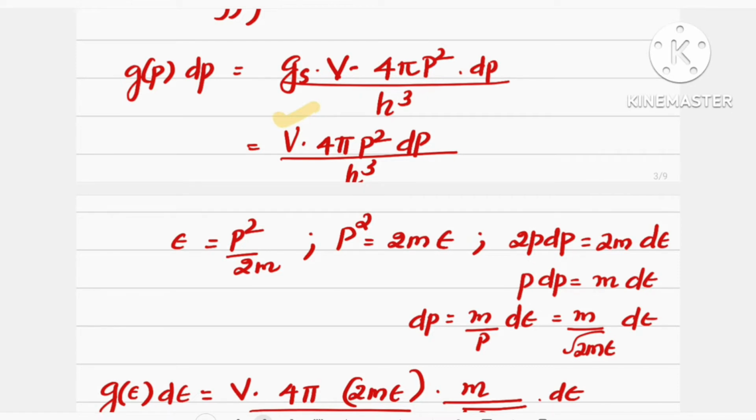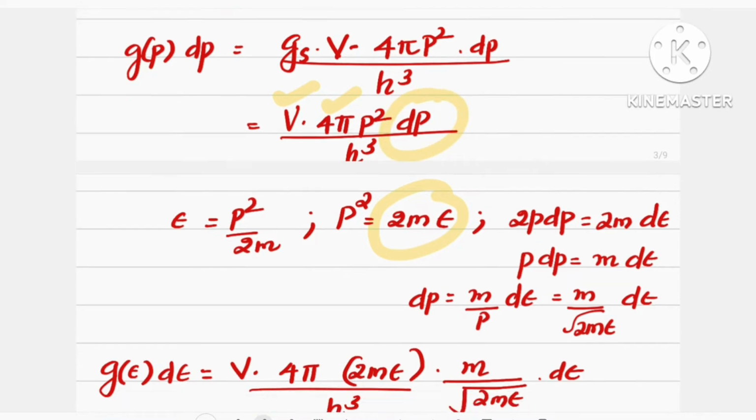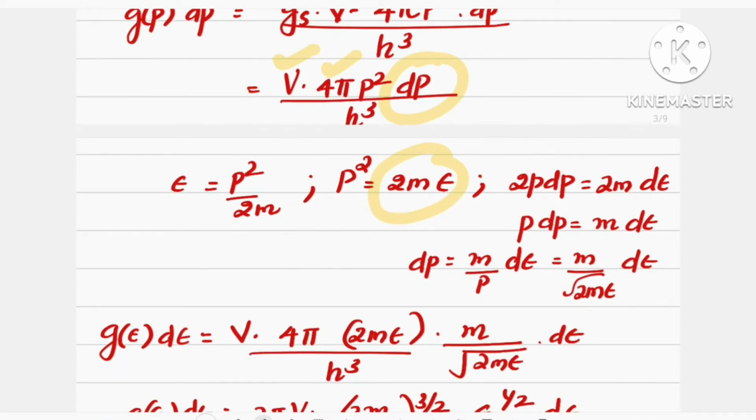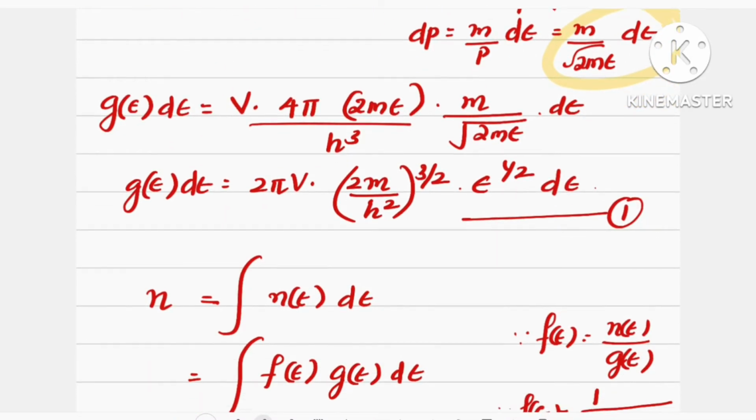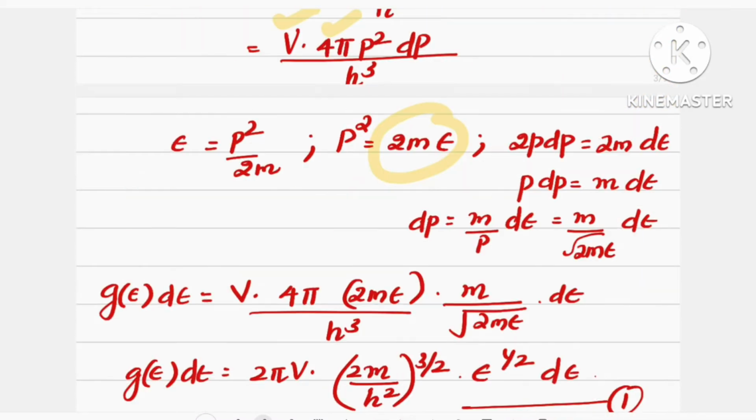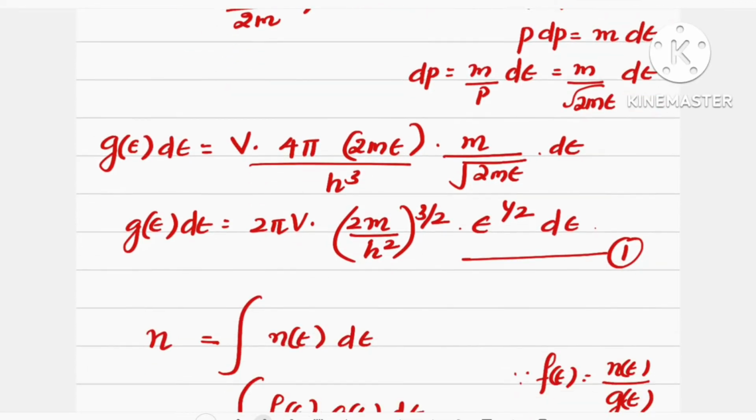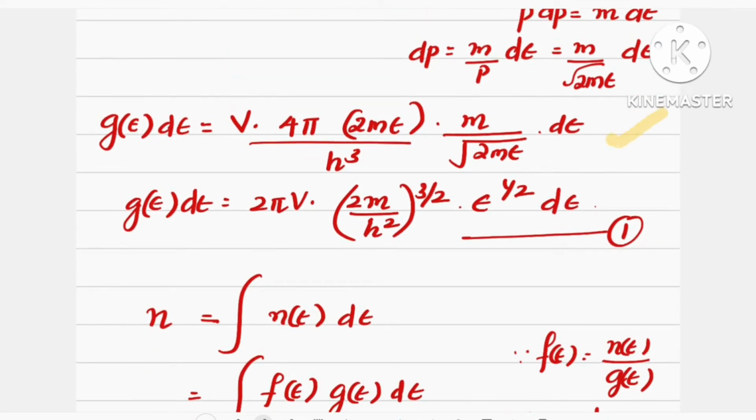V as it is, 4 pi by h cube as it is, and for p square we substitute 2m epsilon, and dp is m by root of 2m epsilon into d epsilon. On substituting these values, the equation reduces to g(ε) dε is equal to V into 4 pi by h cube, 2m epsilon, into m divided by root of 2m epsilon, d epsilon.